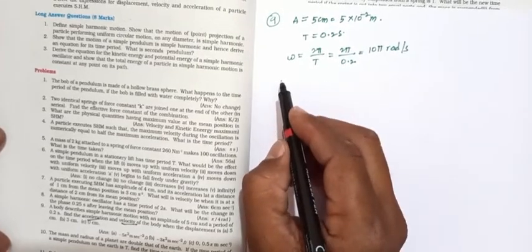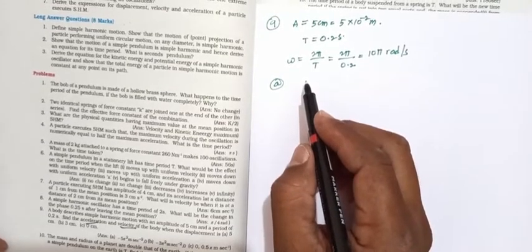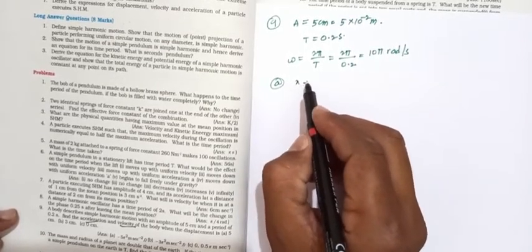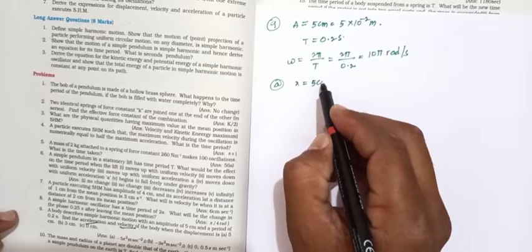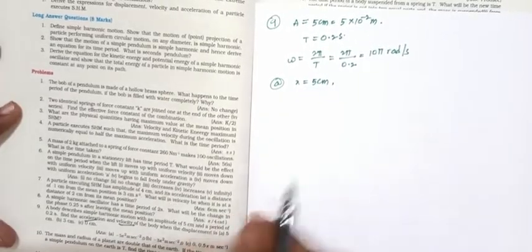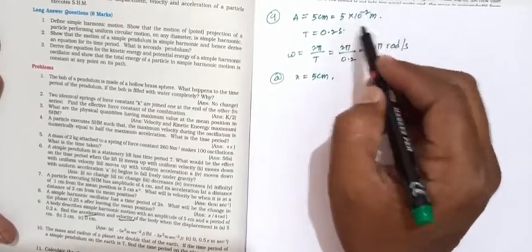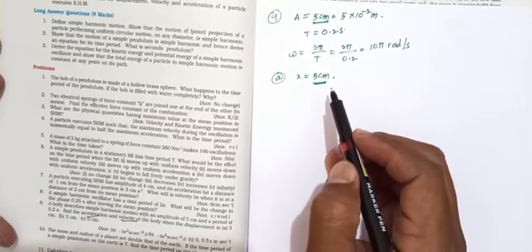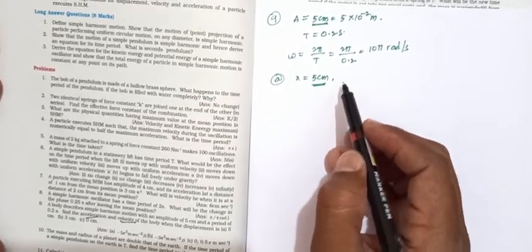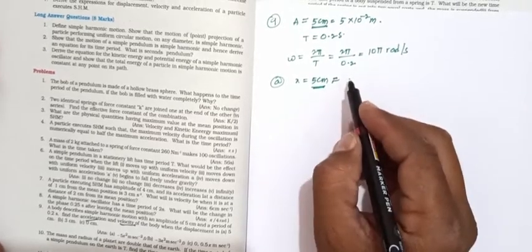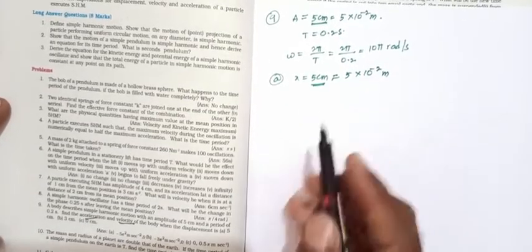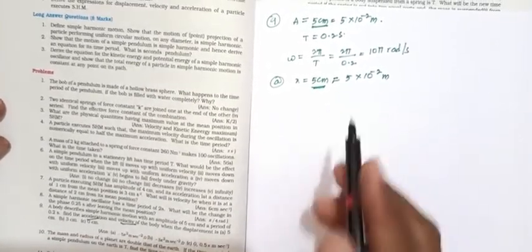Next, we can take the first one. The displacement x equals 5 centimeters. So directly we can take the centimeter: 5 centimeters equals 5 into 10 power minus 2 meters. Converted. So first of all, what is acceleration?